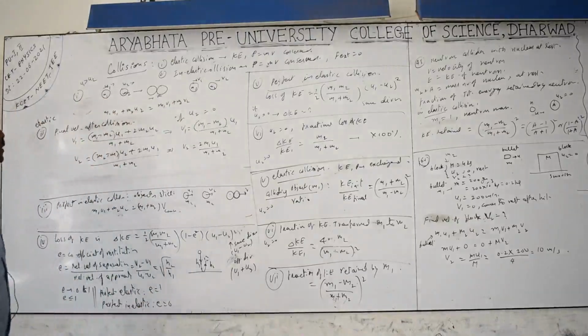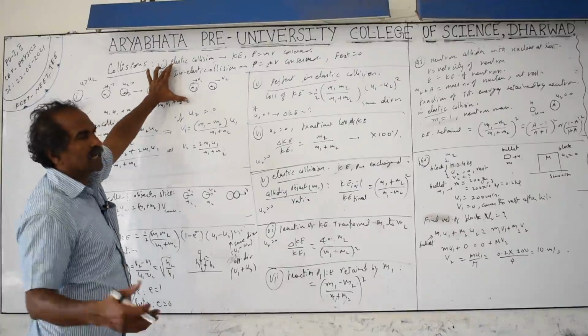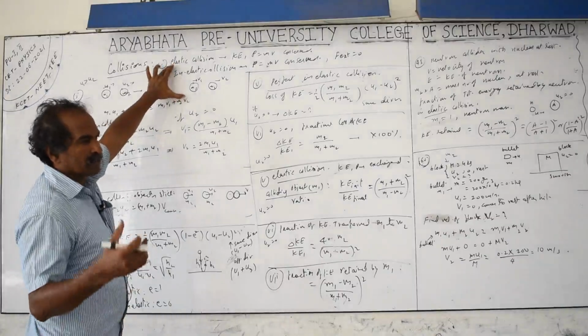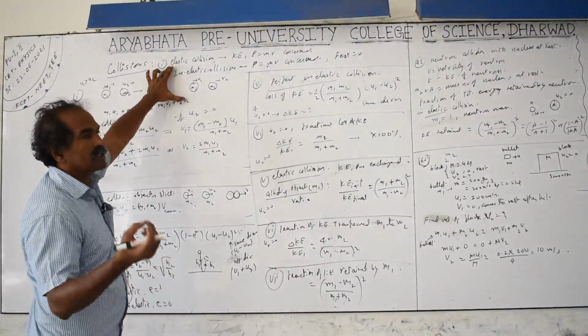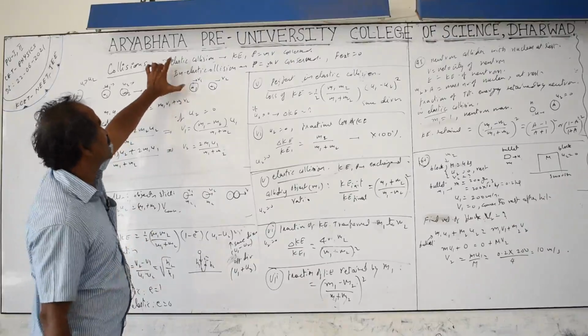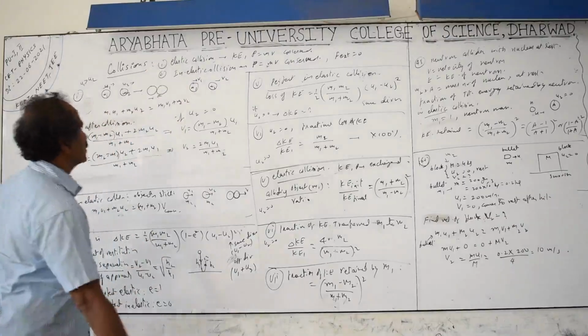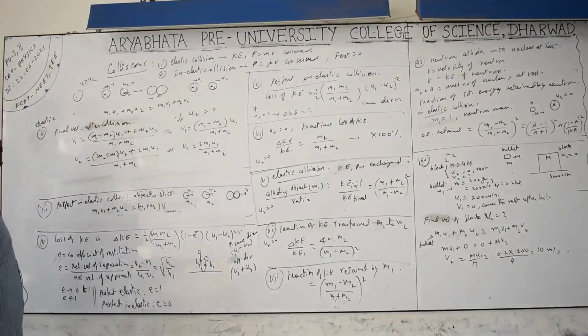In this universe there is no perfect elastic collision, but generally collisions of air molecules with the containers of gas, and the alpha scattering experiment, where an alpha particle collides with the nucleus, are taken as nearly elastic collisions, not perfect. There is always some loss of energy practically, but theoretically we take them as nearly elastic collisions.